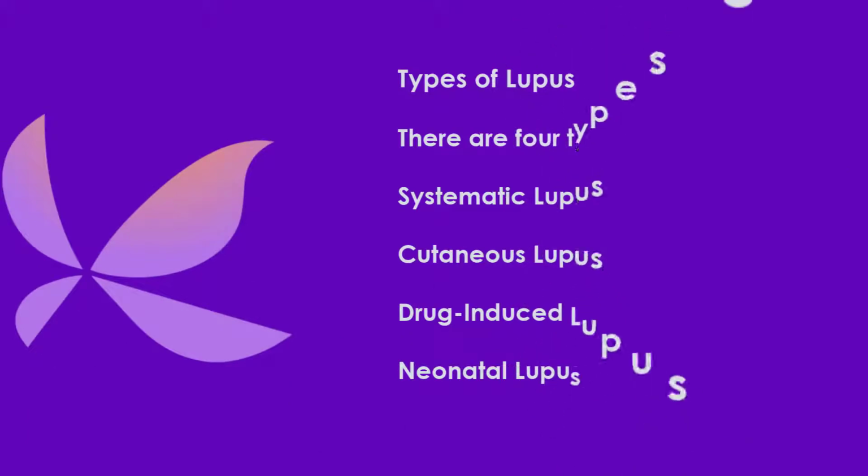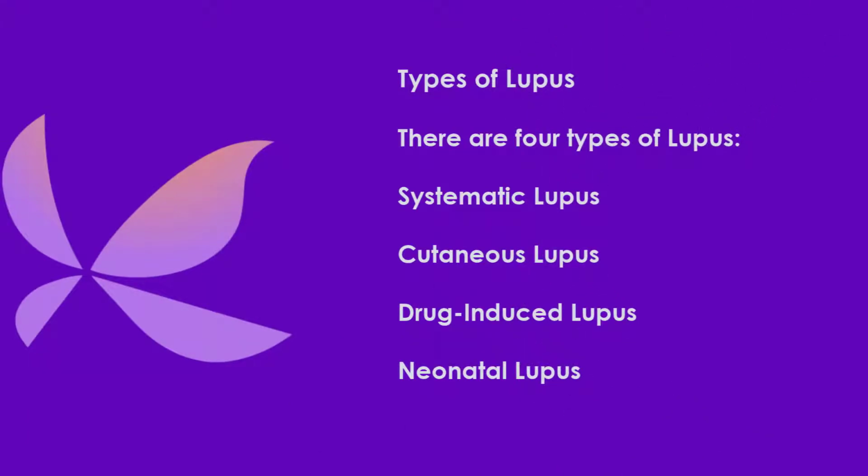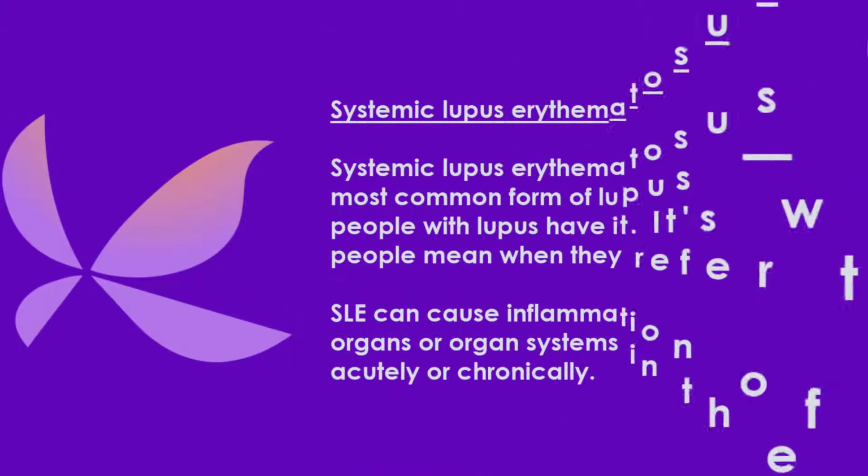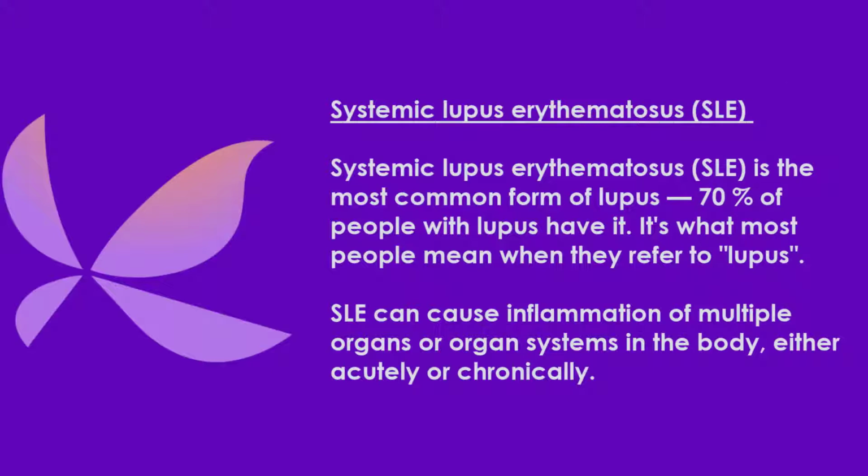What are the types of lupus? There are 4 types of lupus: systemic lupus, cutaneous lupus, drug-induced lupus, and neonatal lupus. Systemic lupus. Systemic lupus is the most common form of lupus. This can cause inflammation of multiple organs in the body.